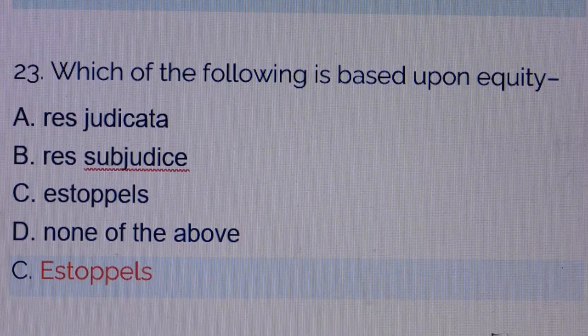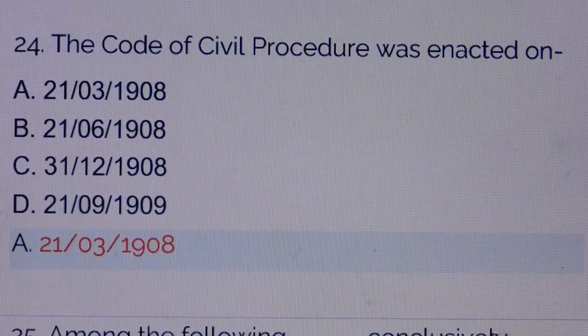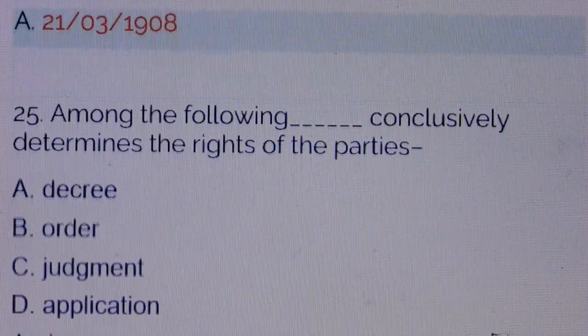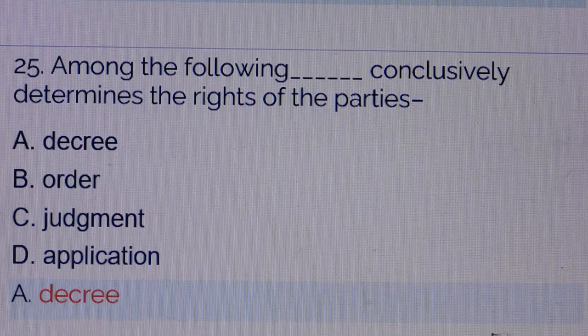Question number 23. Which of the following is based upon equity? Answer is option C, estoppel. Question number 24. The Code of Civil Procedure was enacted on. Answer is option A, 21st March 1908. Question number 25. Among the following, dash conclusively determines the right of the parties.